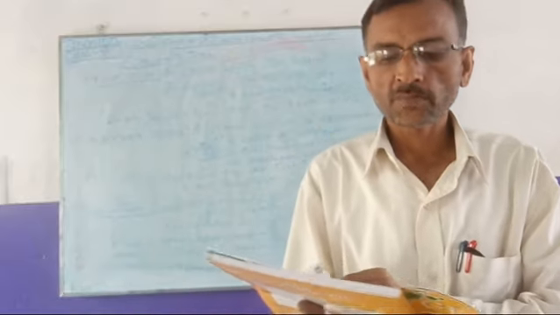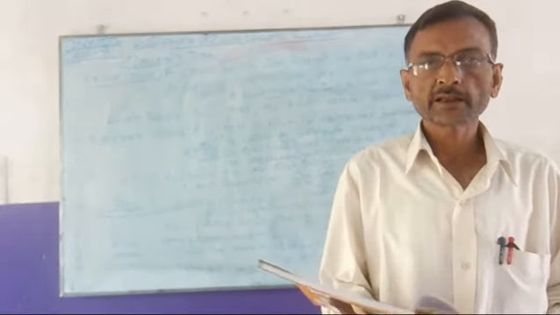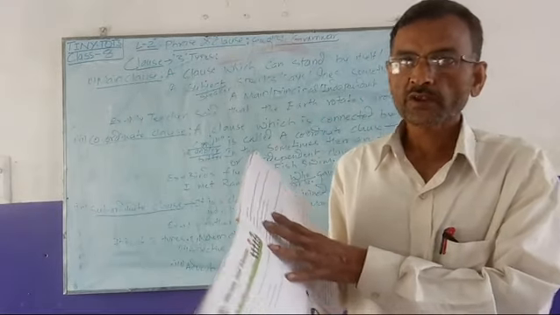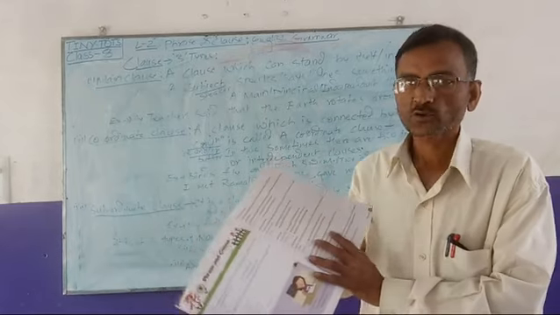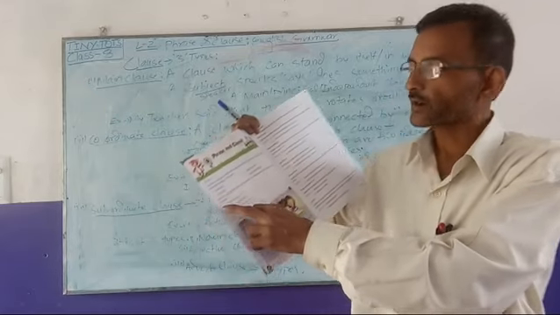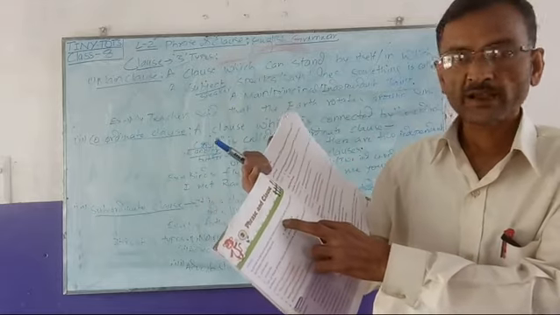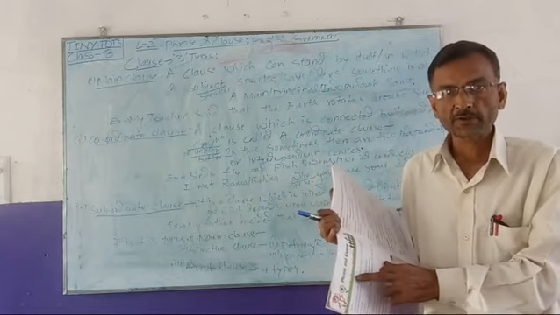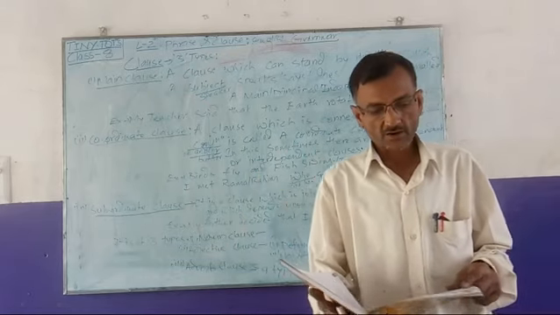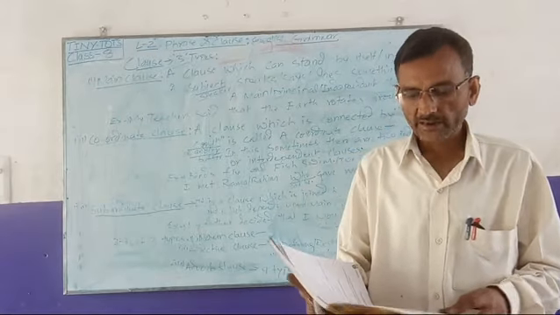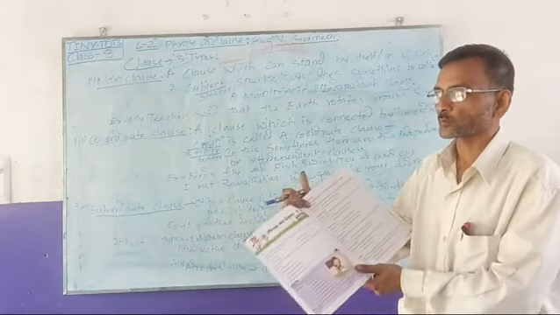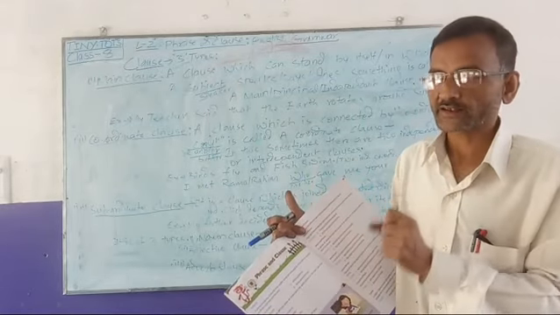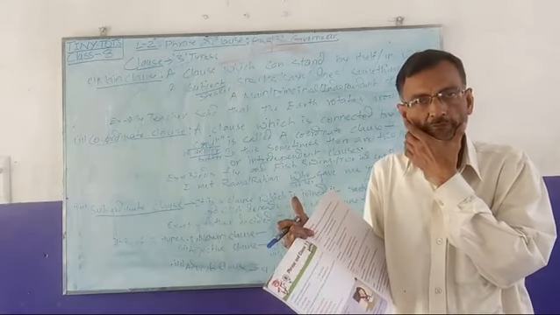For some information in English grammar, we have come across lesson 2, phrase and clause. This chapter was going on earlier. We have already learned that a phrase is a group of words that make sense, but only partly. It is a part of a sentence, but it does not have a finite verb. Like "in the west" or "went up the hill at the 11th hour", you find some group of words without any subject or finite verb, but it forms a part of a sentence, so it is called a phrase.